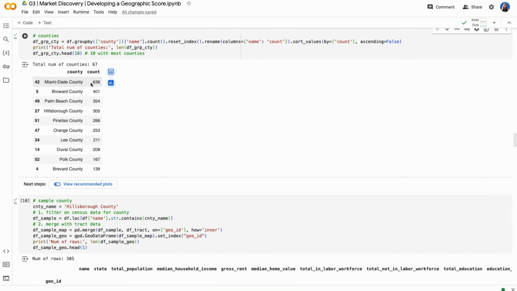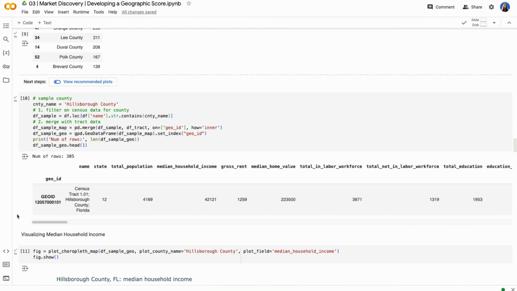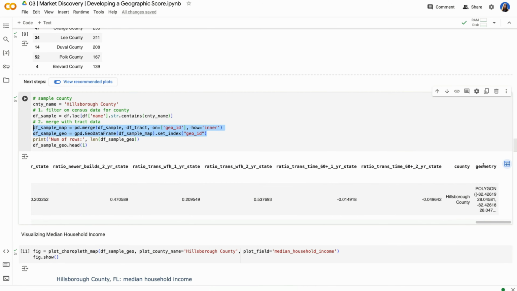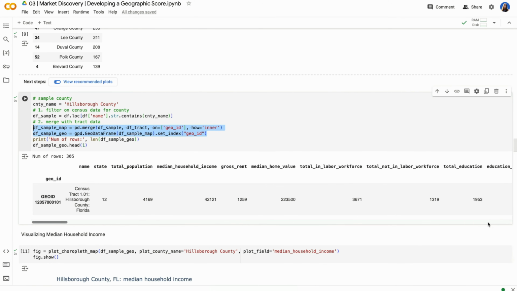We can see for our data set what our top counties are for Florida, most of them Miami, Broward County, which is by Miami, Palm Beach, Hillsborough, which is Tampa, Florida, and some others. Now, if I wanted to explore just Hillsborough County, I'm going to merge this with our tract data so that we now have, at the very end, information on geometry, so it can now plot our data.